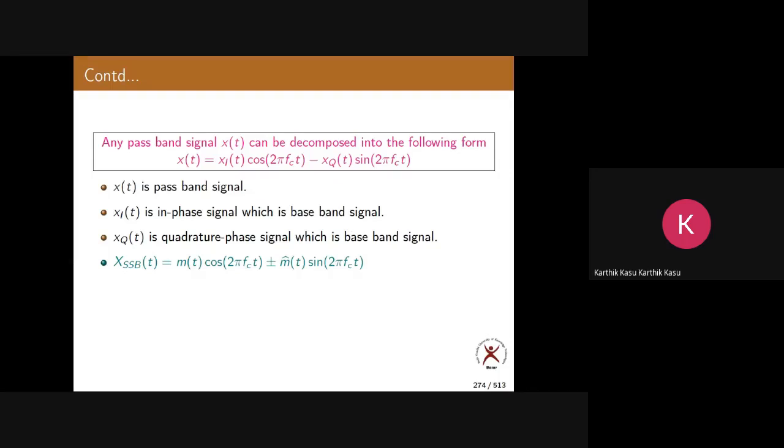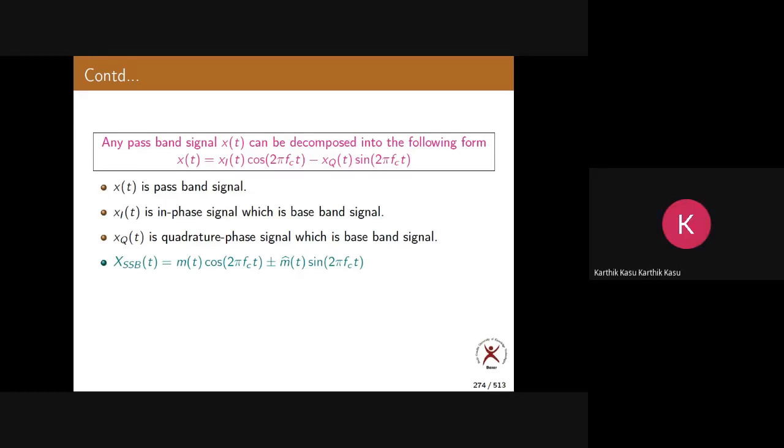Okay, so what is the quadrature phase component? Just tell me now. So in AM, what is the quadrature phase component? Or what is the quadrature phase signal of AM? Who will tell me the answer? It is 0, because in the AM equation there is no sin 2 pi f c t term. Yes or not? Yes, sir.